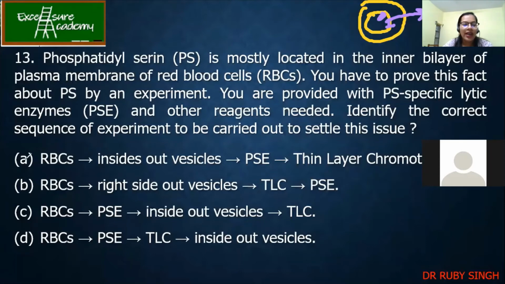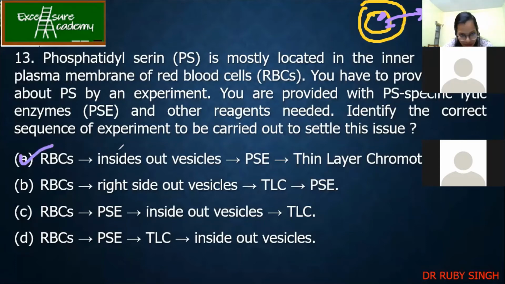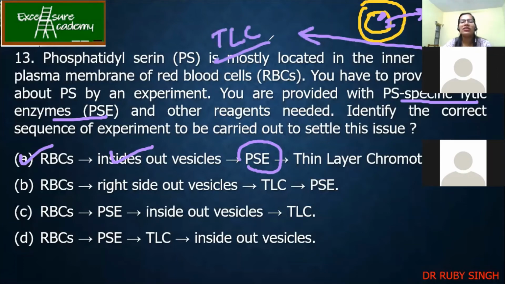Anyone? So I have RBC. Inside out vesicles. Very good. Inside to outside vesicles. Now I have the enzymes provided in the question itself. PS specific lytic enzymes, sorry. So now once it is inside to outside, I can add PSE so that whatever phosphatidylserine is present will come out. And then I can check in the TLC. What is TLC? Thin layer chromatography. Was it simple or not? Yes, ma'am. So this is how you have to think, okay? So all these questions are very simple. It just looks scary, that's all.